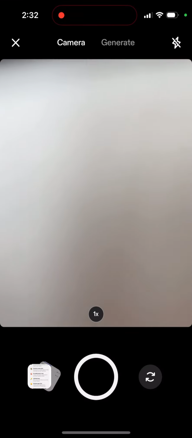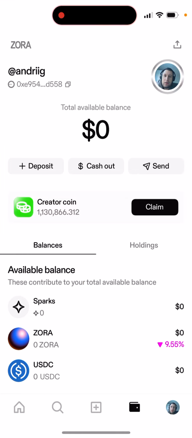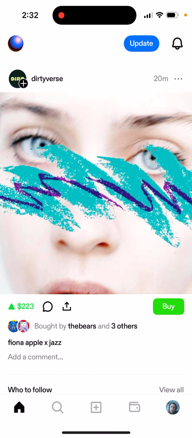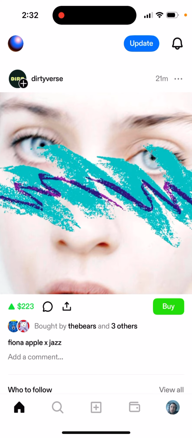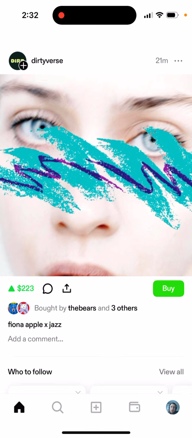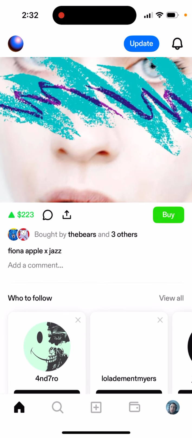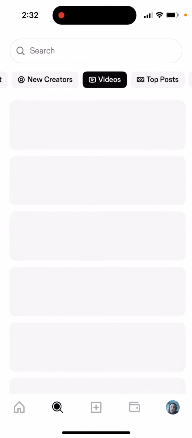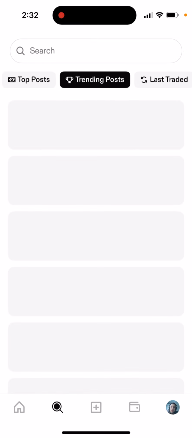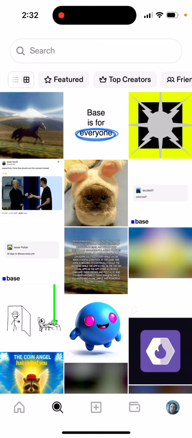So the first way is, you just post viral content, and then if people like it, they just tap buy and buy your content with sparks, with other tokens, which they top up from this. I think it's this Ethereum token, and then you just have your tokens in here. Yeah, this app is a bit buggy. I don't know.